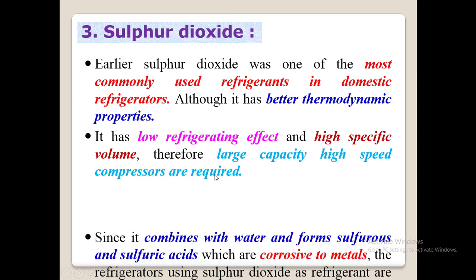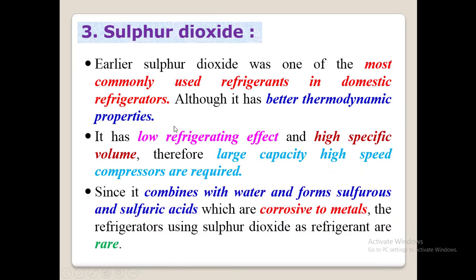Earlier, sulfur dioxide was one of the most commonly used refrigerants in domestic refrigerators. Although it has better thermodynamic properties, it has low refrigerating effect and high specific volume. Therefore, large capacity, high speed compressors are used. So this is regarding the compressors of this refrigerator. If you want to remember, you can go through this point, or else we'll move to the next thing.